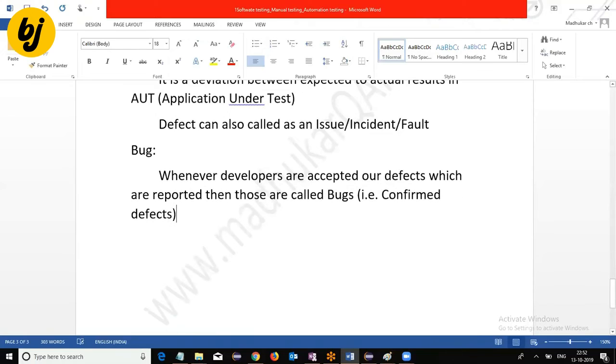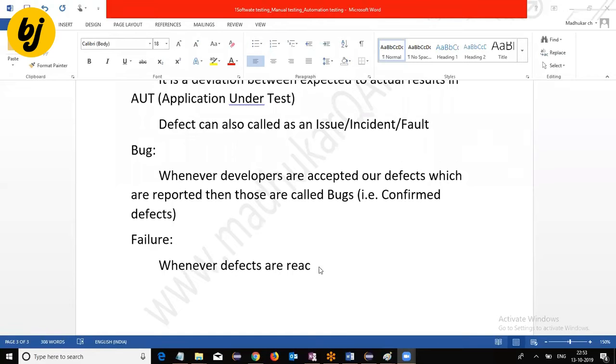Okay. Then failure. Failure means, at the application level, whenever we deliver the application to the customer, while using the software, if the customer gets problems with our software, then it is called failure.